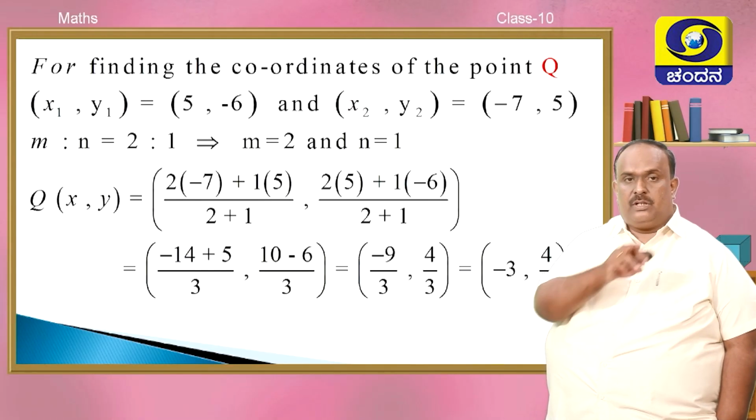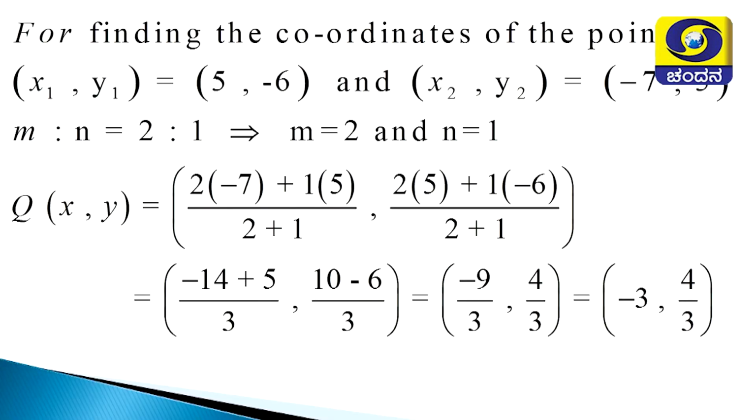Now for Q, x1, y1, x2, y2 remain the same, but M and N get changed. For point P, M is 1 and N is 2. Now for the point Q, M is 2 and N is 1. Substitute 2 and 1 as the M and N values: 2 into -7, 1 into 5; 2 into 5, 1 into -6. In both cases, divide by 3, 2 plus 1. Simplify: -9 by 3, 4 by 3. (-3, 4/3) are the coordinates of Q.